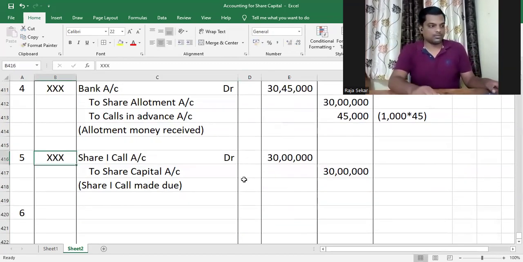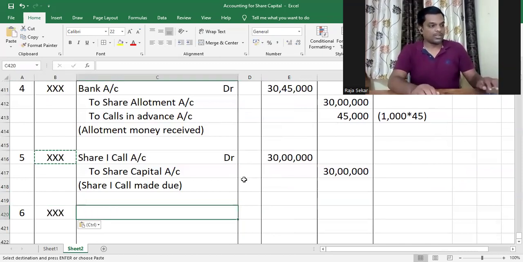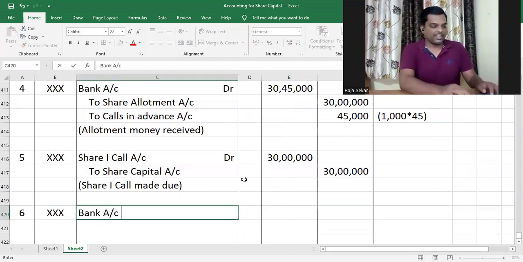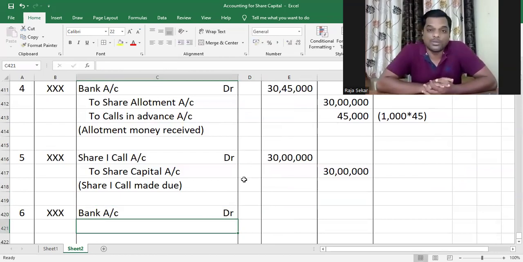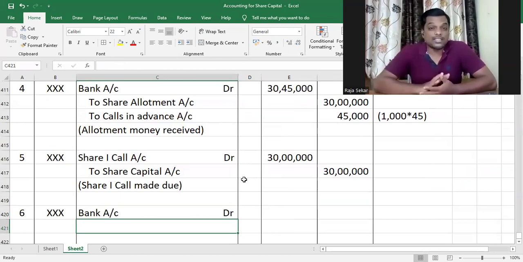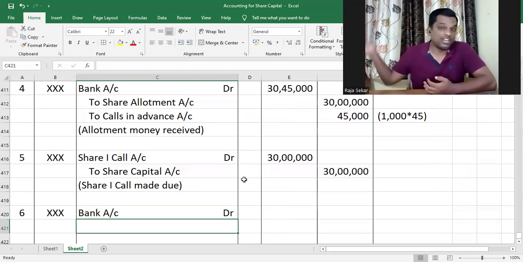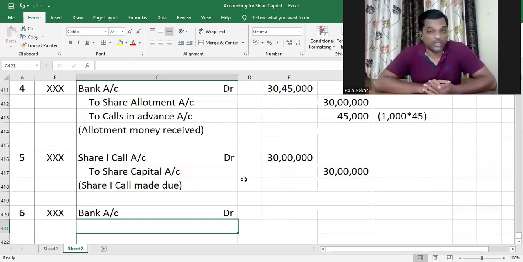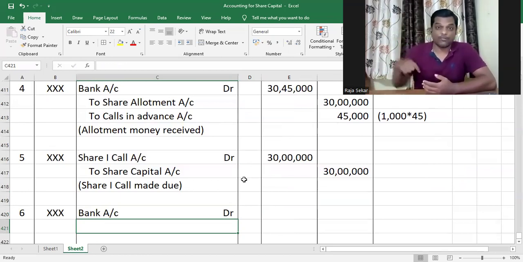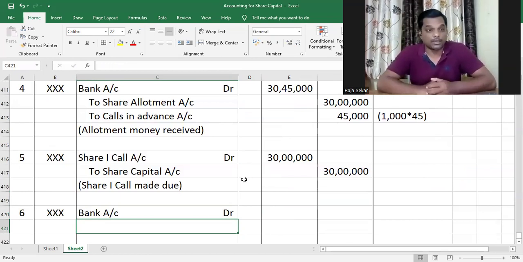And then we got to receive the first call money. The journal entry for receiving first call money is bank account debit. Now, there is a problem here. The problem is that Karthi's calls in advance is already there. So we will not receive any money from him because he's already paid the first call money also along with allotment money. So we'll have to debit calls in advance here as that liability of the company is reducing, we'll be debiting it. And